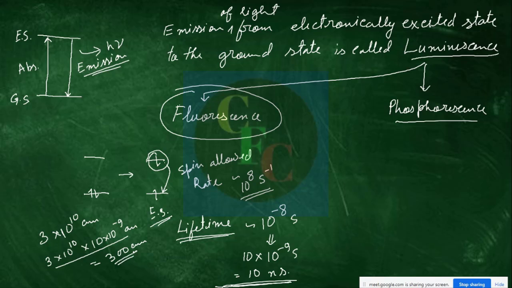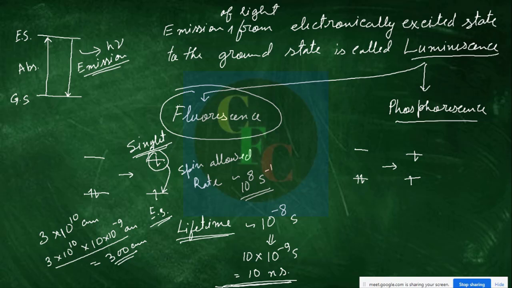On the other hand, phosphorescence. If you shine light on a sample of a substance that shows fluorescence, your eyes will not be able to detect it. You need instruments to follow this fluorescence, because it is so fast. But in the case of phosphorescence, let us take this example again. From the ground state, it is excited to a singlet state. This is called a singlet excited state. Now, what is a singlet? I should have mentioned it here.